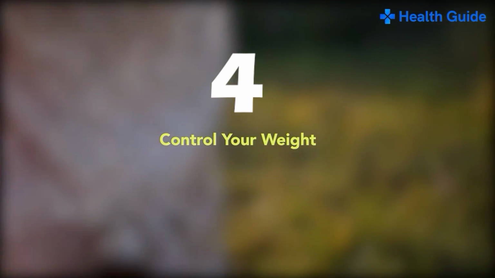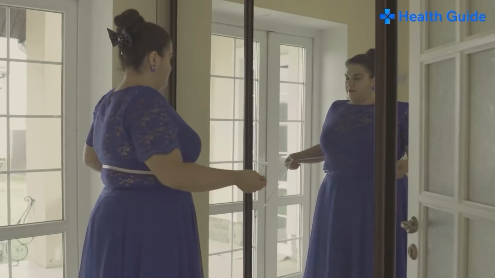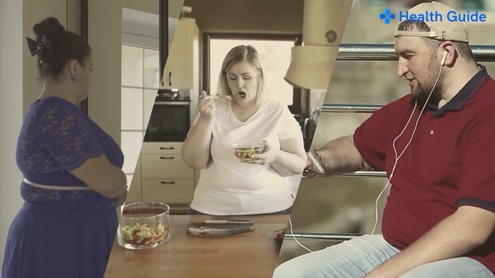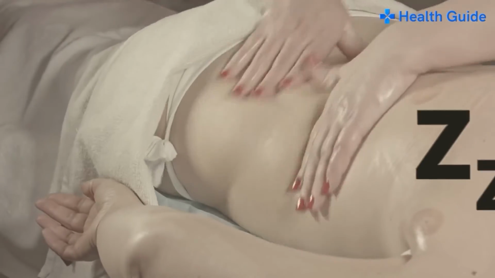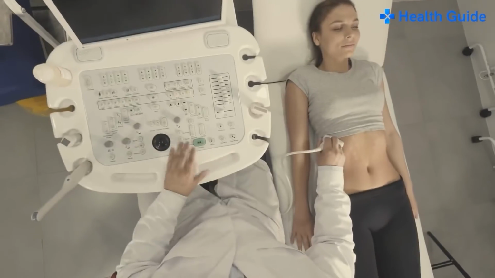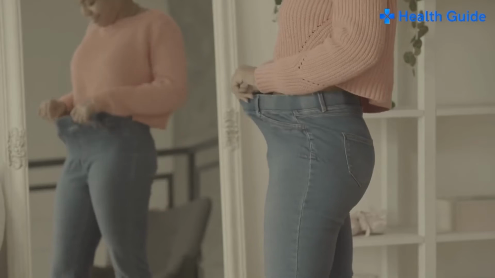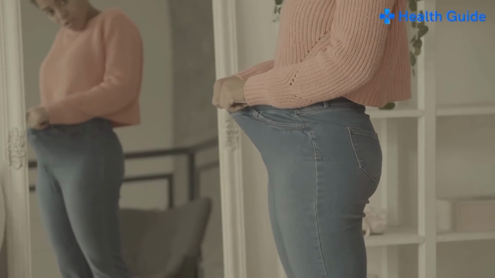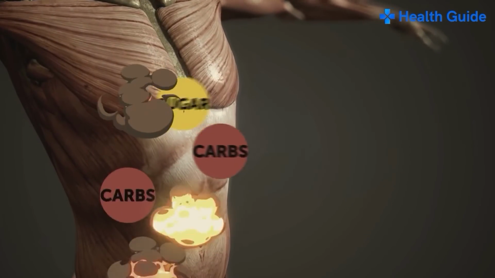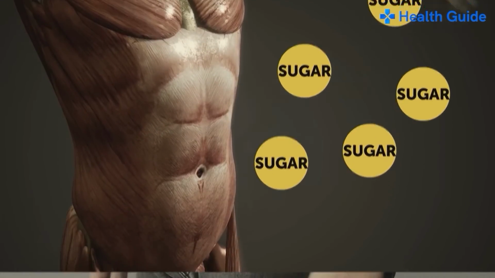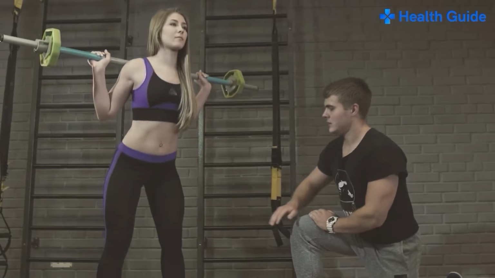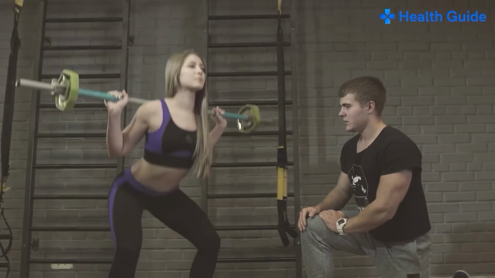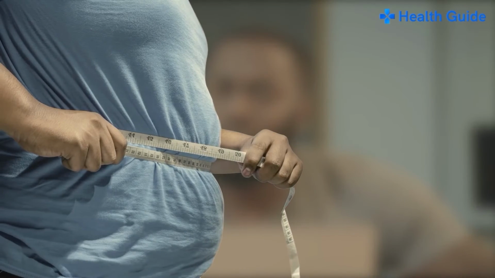Number 4. Control your weight. Although not everyone who develops diabetes is overweight or obese, the majority are. What's more, those with pre-diabetes tend to carry excess weight in their midsection and around abdominal organs like the liver. This is known as visceral fat. Excess visceral fat promotes inflammation and insulin resistance, which significantly increases the risk of diabetes. Although, losing even a small amount of weight can help reduce this risk. Studies show that the more you lose, the more benefits you'll experience.